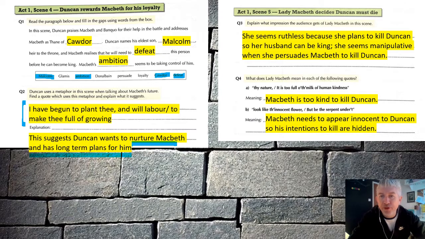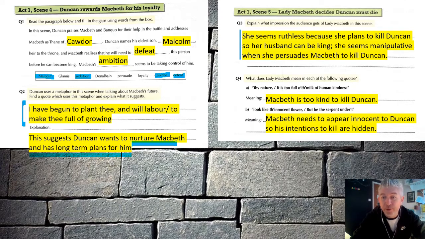Question 3, what impression does the audience get of Lady Macbeth in the scene? Well, you could have said something like this, and hopefully you did. She seems ruthless because she plans to kill Duncan so her husband can become king. She seems manipulative when she persuades Macbeth to kill Duncan. So those are the two sides of this scene summed up in one complex sentence there. First half is her by herself, seeming so evil and ruthless and heartless. The second part of the scene where she starts to manipulate her husband into doing what she wants him to do. Into the quotes for question 4.